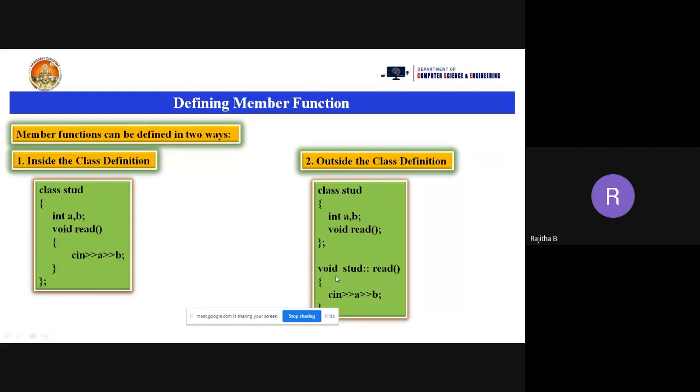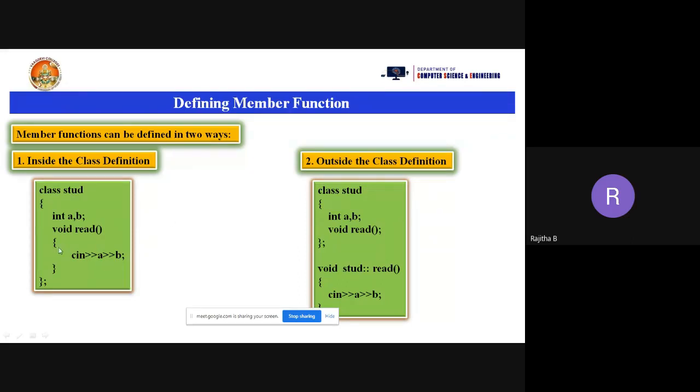I'm taking void, the class name, Stud, then the scope resolution operator. I'm using the scope resolution operator here, that is 2 colon symbols. And what is the function name? Read. And this is the syntax to define the function outside the class. So in two ways we can define the function: within the class and outside the class.